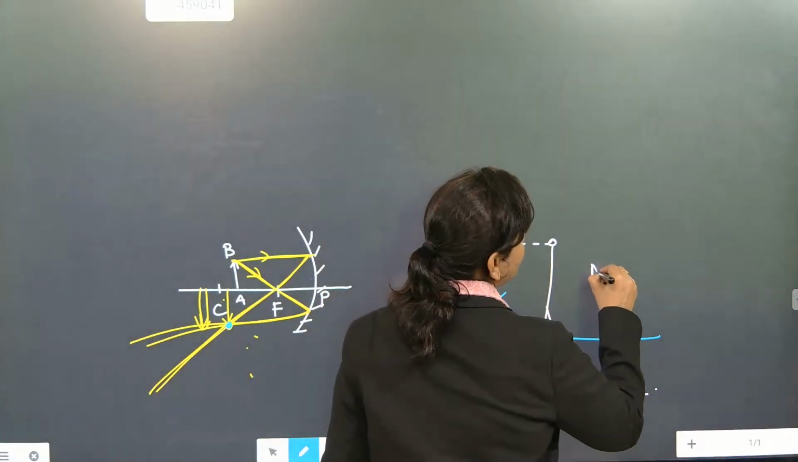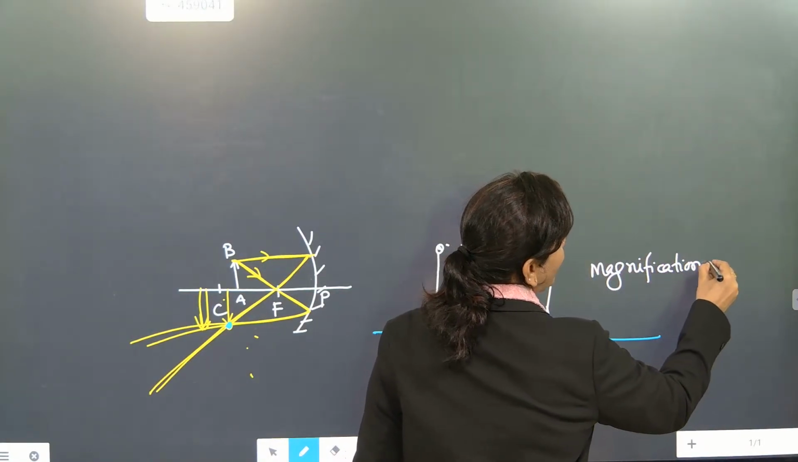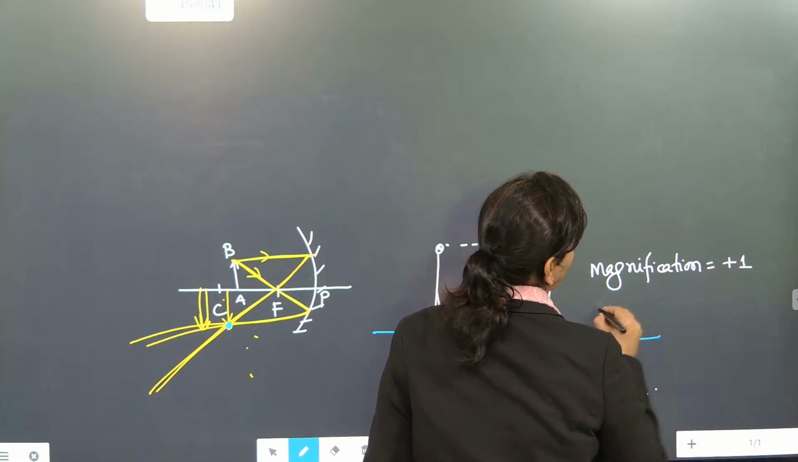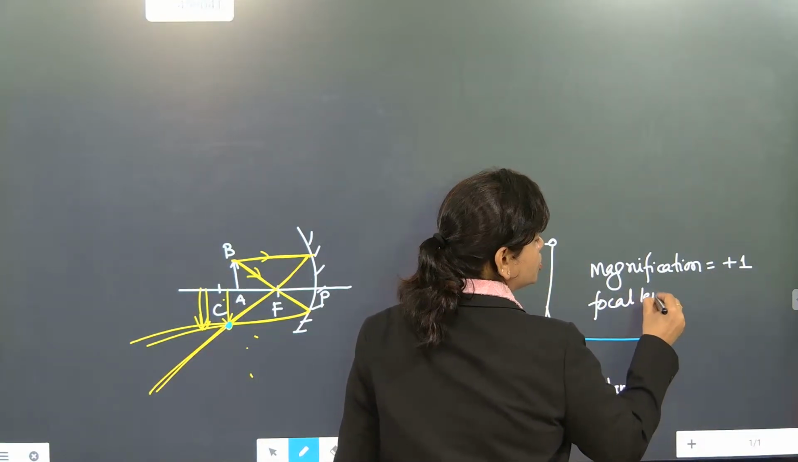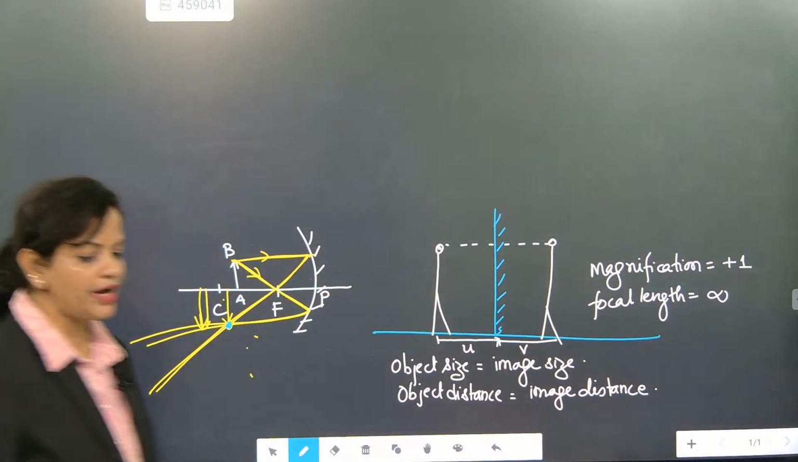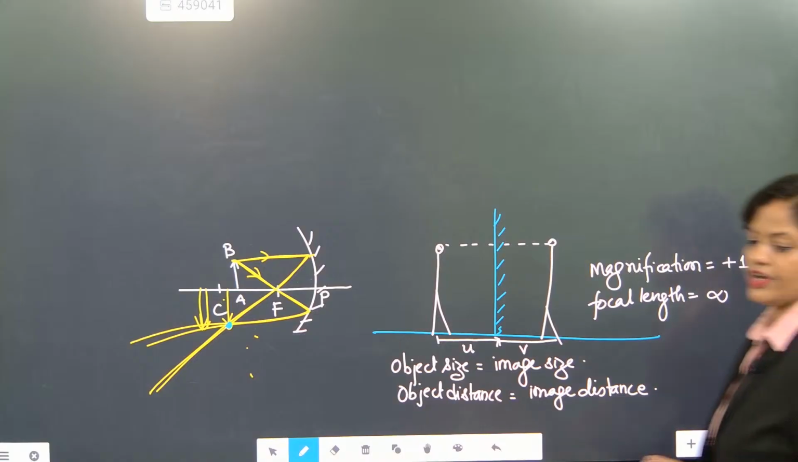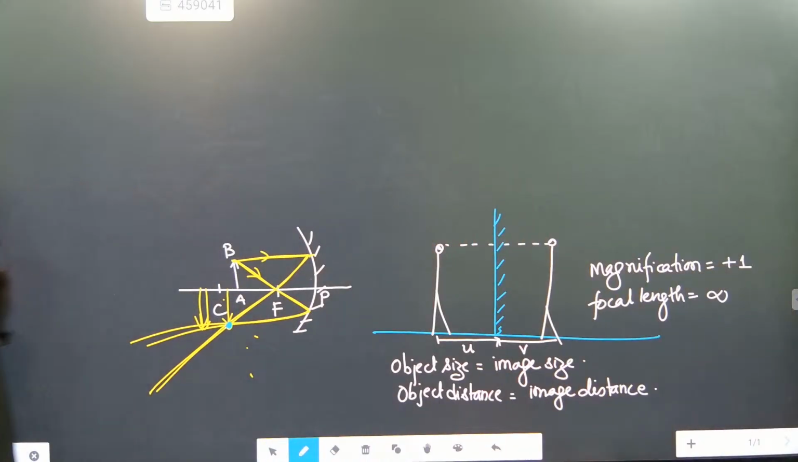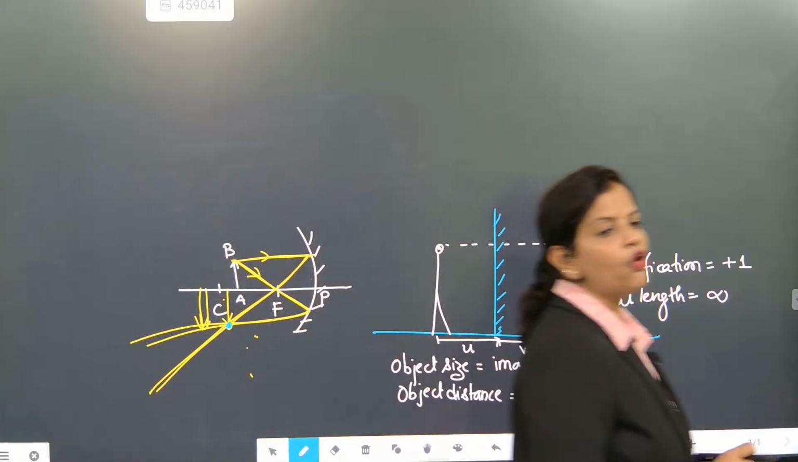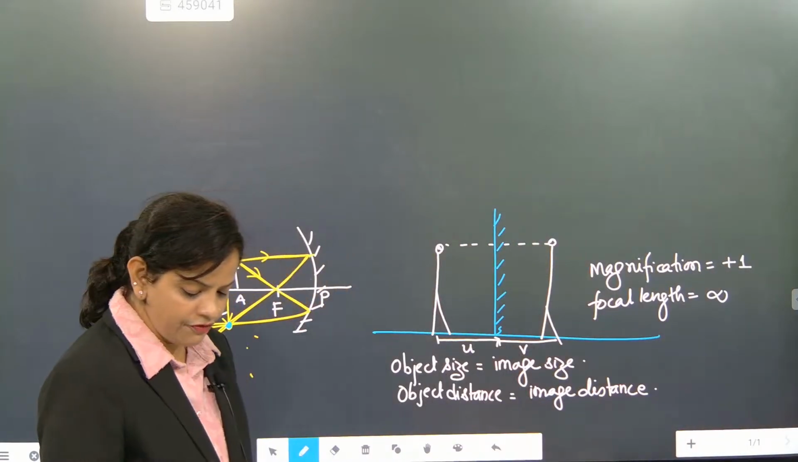What about its magnification? Always remember this because it is an exam question. Magnification is equal to +1. Focal length infinity. These two things must be written in your note before the final. These are the two basic points about the plane mirror. Everybody must remember: magnification +1, focal length infinity. What is the magnification? +1. What is the focal length? Infinity.